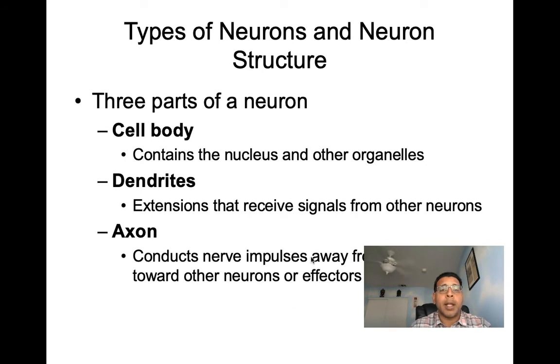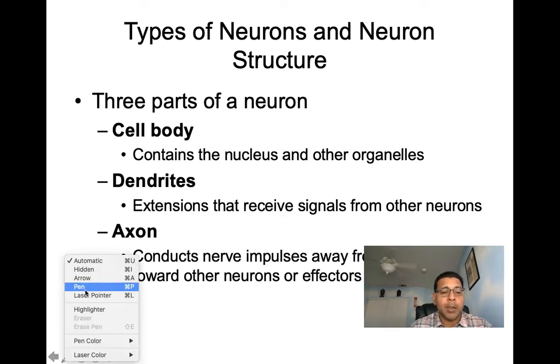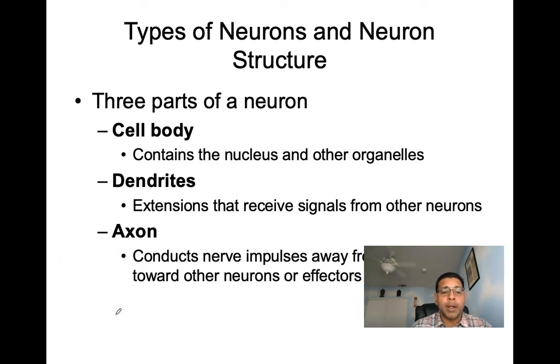So here then let's look at the three parts of a neuron, and we can actually draw that out here as well. The first part is going to be the cell body. When we talk about the cell body, you can see here we've got a cell body, and it contains the nucleus.